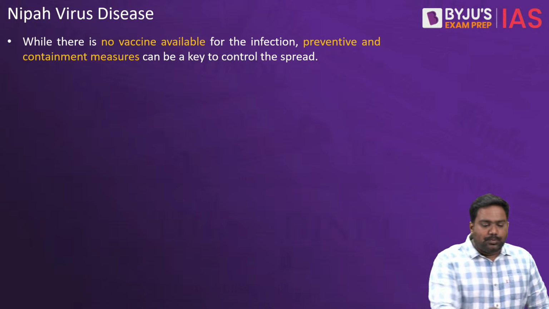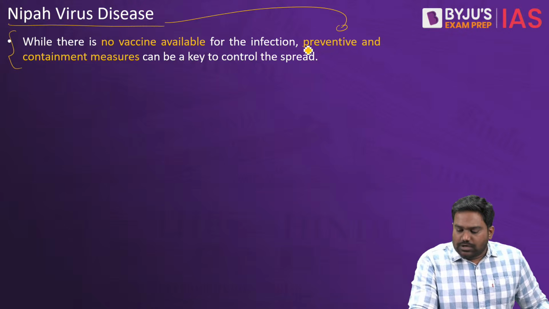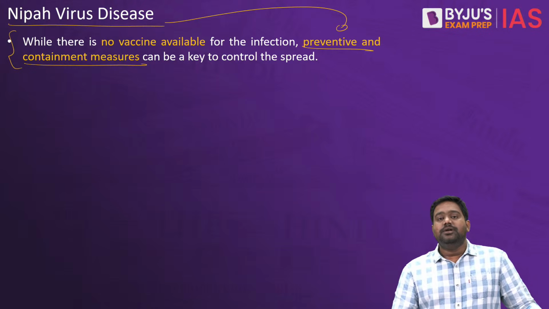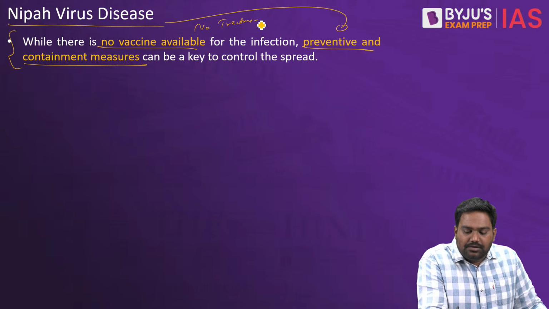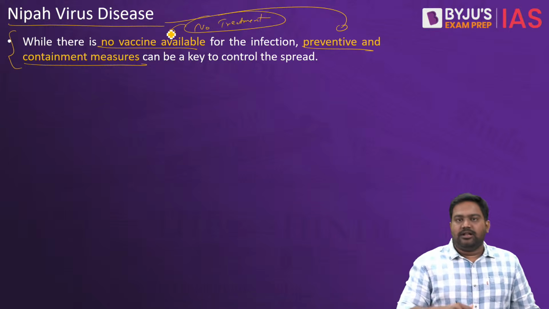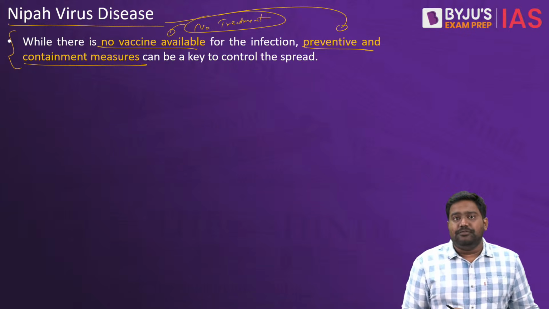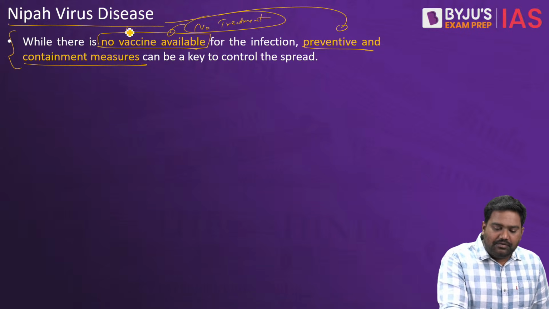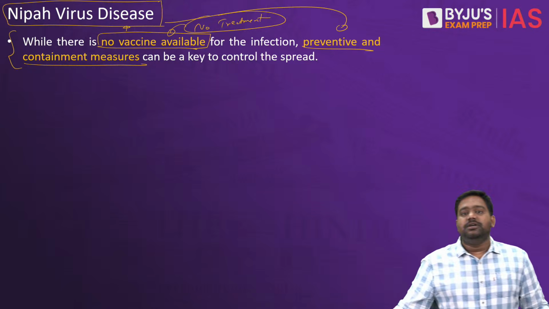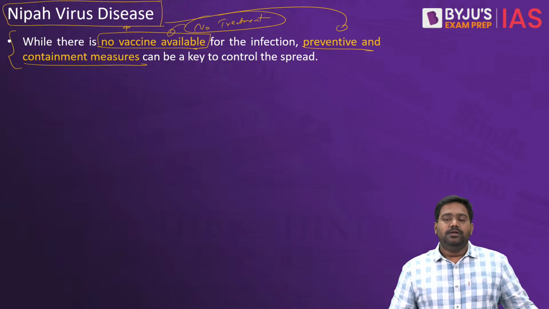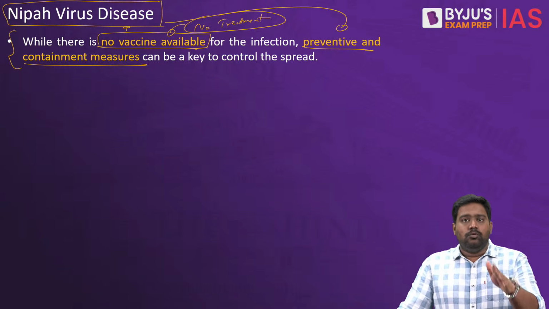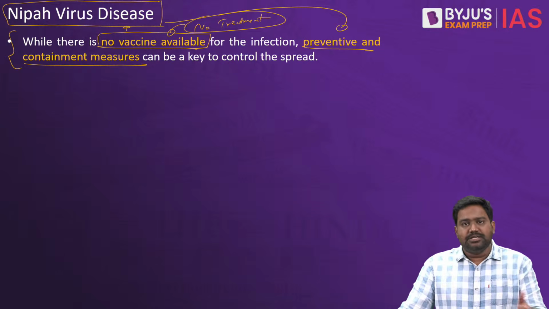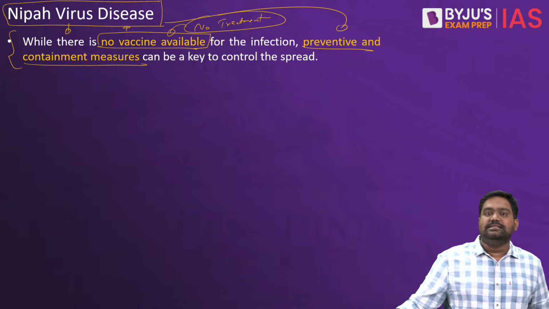So what needs to be done is that we need to focus on preventive and containment measures because there is no vaccine and no dedicated line of treatment available for Nipah. There are no specific drugs available to treat the infection, no vaccine available to prevent it, right? So only symptomatic treatment is possible. In the latest outbreak, the Indian Council of Medical Research has recommended monoclonal antibody treatment, which only helps in tackling the symptoms, and then your natural immune system has to fight the disease.